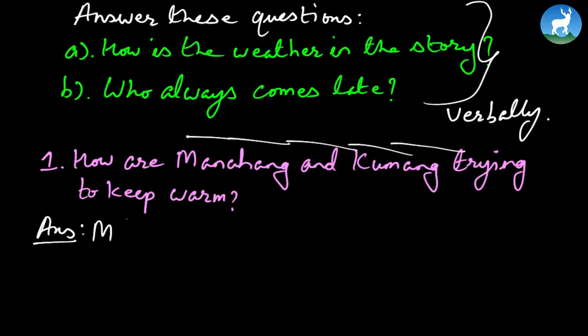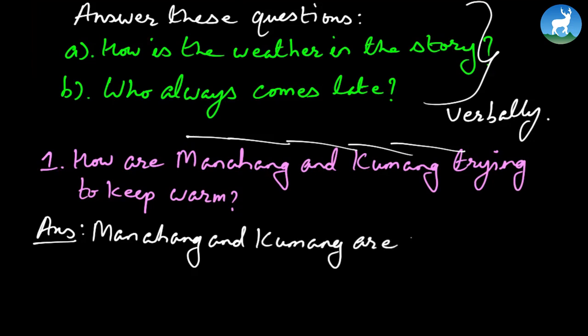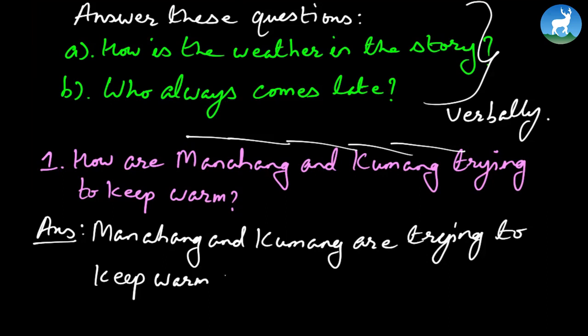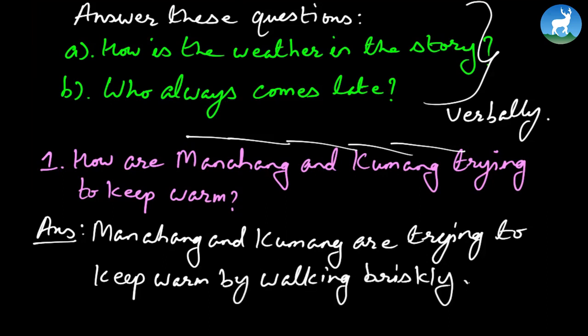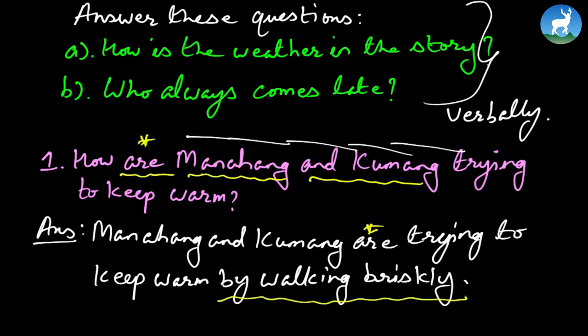So, Manahang and Kumang are trying to keep warm by walking briskly. Walking briskly means walking quickly. We take care of the auxiliary verb here. Now this is the answer which I get from the passage.